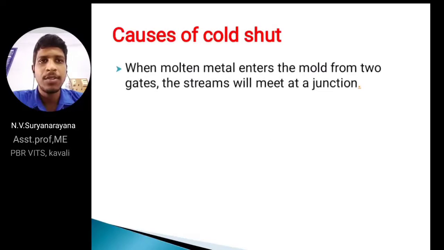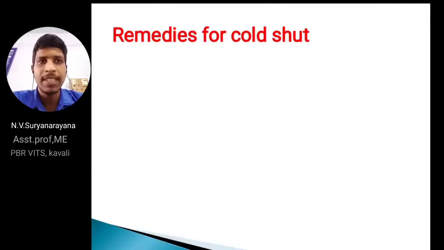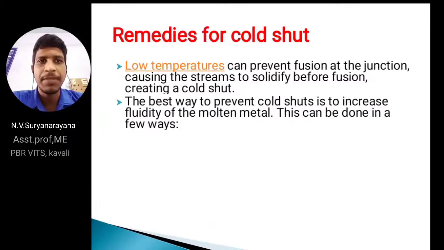Causes of cold shut. When the molten metal enters the mold from two gates, this type of defect appears, usually as a result of lack of fluidity of the molten metal. Lack means improper filling of molten metal, and poor gating design. And what are the remedies for cold shut? Low temperatures can cause cold shut, so increase the fluidity.